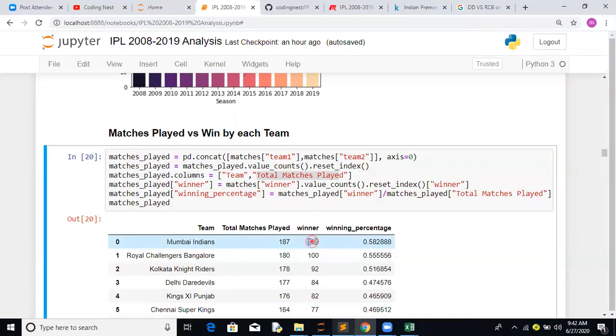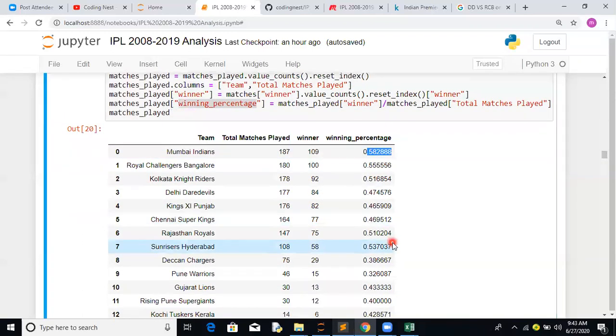But what is the count of the winner? How do we find this? Again, there is a feature available: matches winner dot value counts dot reset index. Here you are only looking for one particular feature, which is winner. You are not looking for team because it's already there. So we have added one more feature called winner. Now what is the percentage? Basically it's winner divided by total matches played, which gives you a winning percentage. Here you can probably multiply by 100.